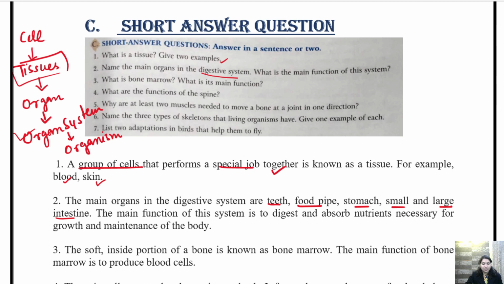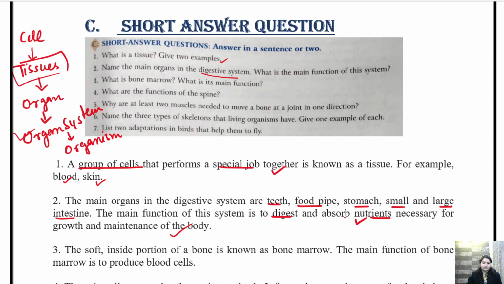Okay. And the main function is to digest the food, and by digesting the food, taking the nutrients from these foods, and these nutrients help in the growth and maintenance of the body. Okay, so the digestive system helps in digesting the food, and by digesting the food we take the nutrients from the food, and we know that nutrients help in growth and development of the body.